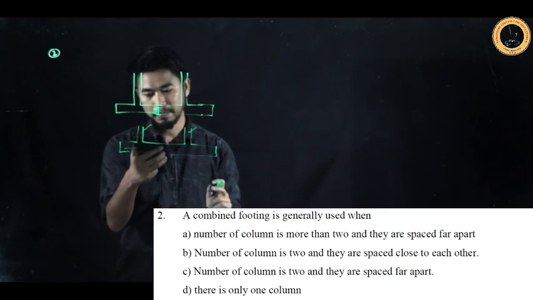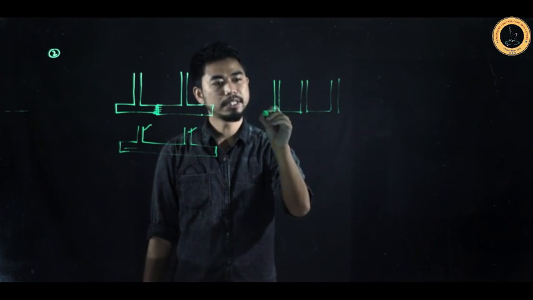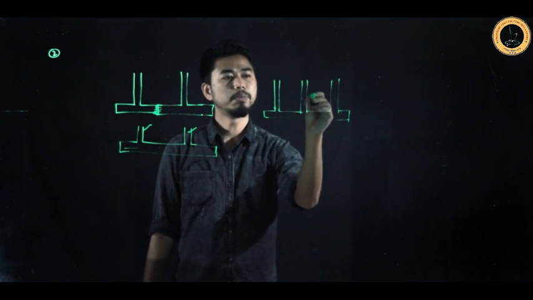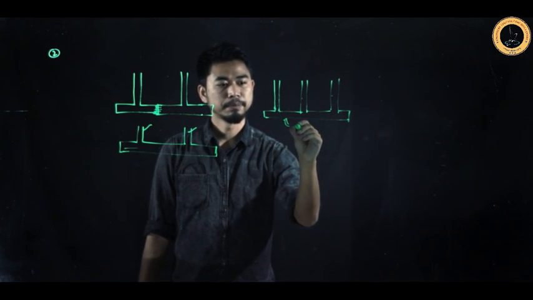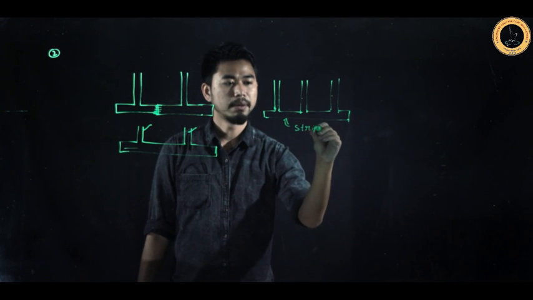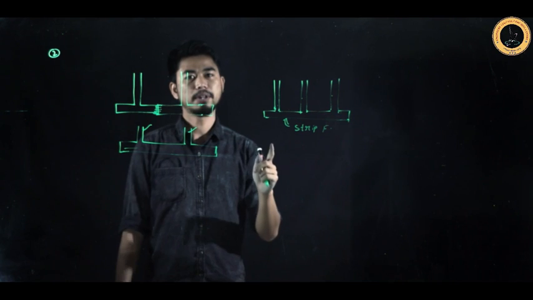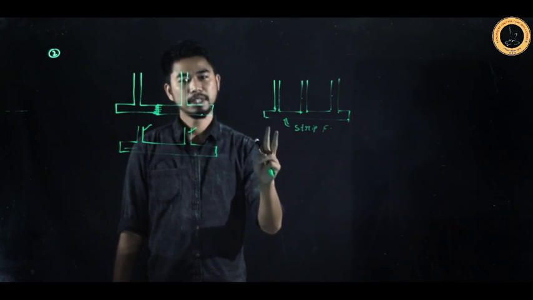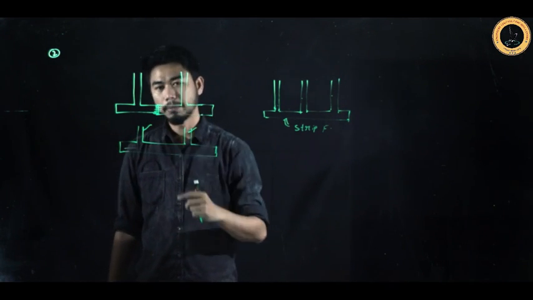So in the first option, what have they given? Number of columns is more than 2 and they are spaced far apart. If the number of columns is more than 2, let's say for example 3, here also they are combining with each other. It is similar to this only. But here the number of columns is more than 2. Then even though they are combining, it is not a combined footing. It will become our strip footing. Remember, for a footing to be combined, there must be two columns and they must be close to each other.